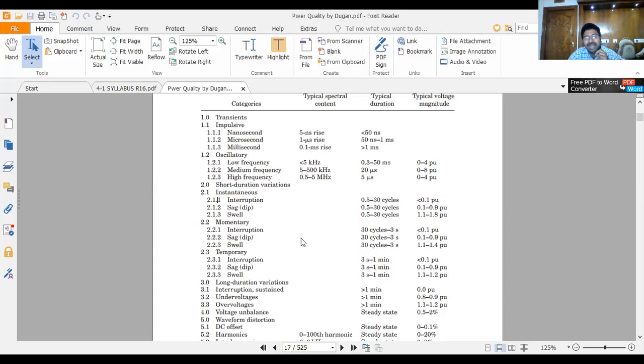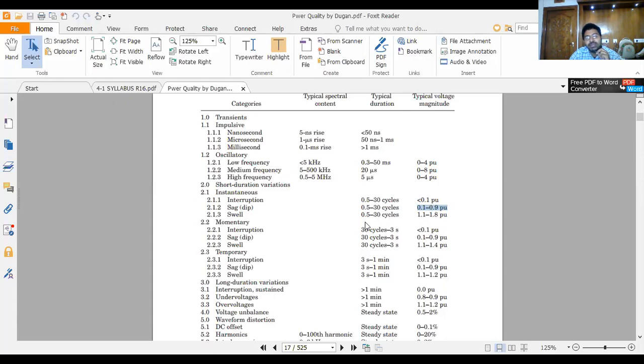At the same time, the magnitude also matters. If it is an interruption, the magnitude is less than 0.1 pu, that is, less than 10% of the normal voltage. If it is a sag, the duration ranges from 0.5 cycles to 30 cycles in short duration, and the voltage variation is 0.1 to 0.9 pu, that is, 10% to 90% of the normal voltage.